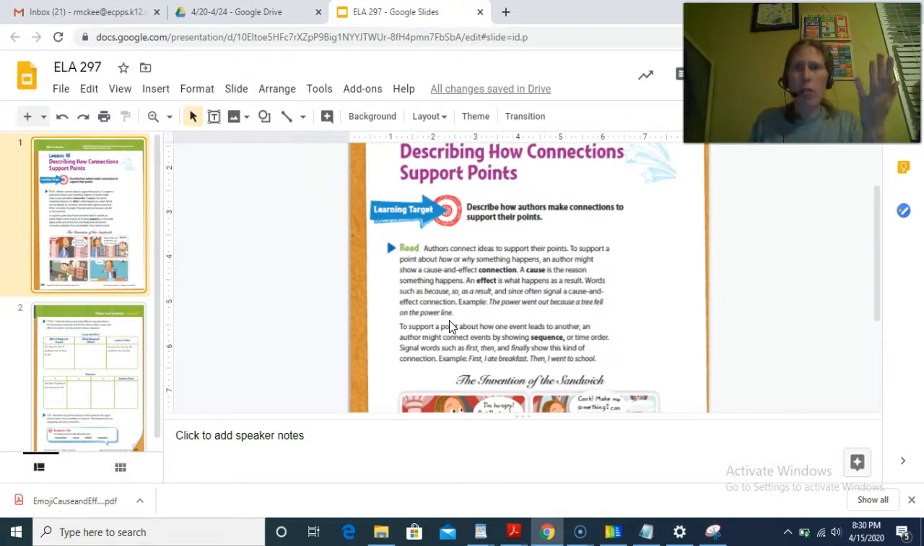The power did not go out first and made a tree fall. That doesn't happen that way. We know here in Elizabeth City, lots of storms. A tree would fall first and that would make the power go out.